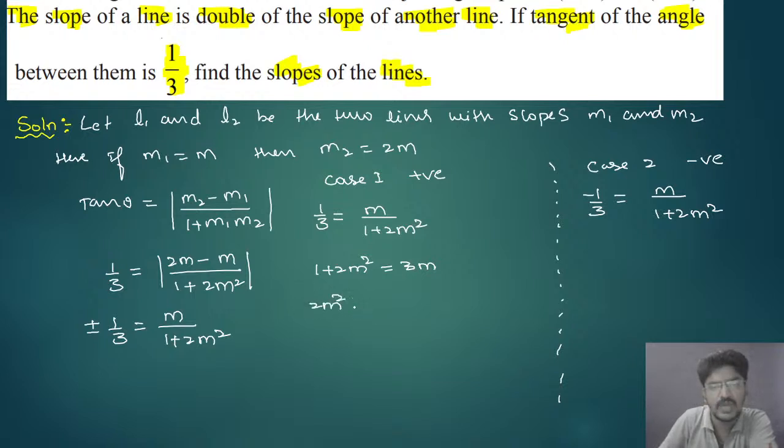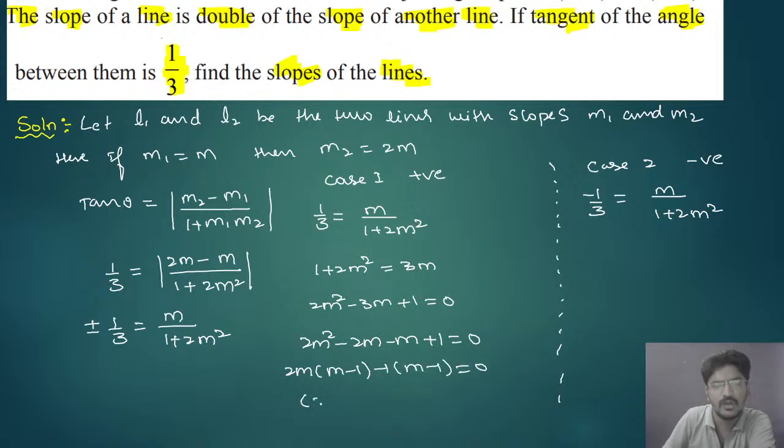Therefore 2m² − 3m + 1 = 0. This is the algebraic equation which we have to solve. To solve it, you can write it as 2m² − 2m − m + 1 = 0. Factorize this and take the common terms: 2m(m − 1) − 1(m − 1) = 0. Therefore (2m − 1)(m − 1) = 0.